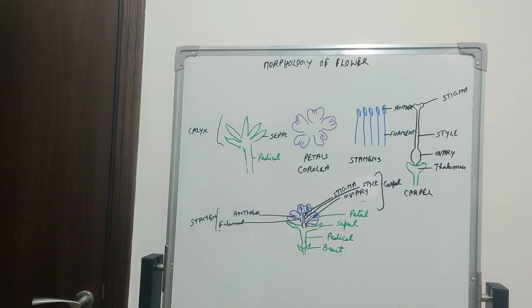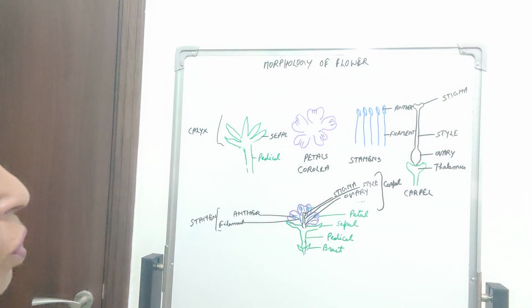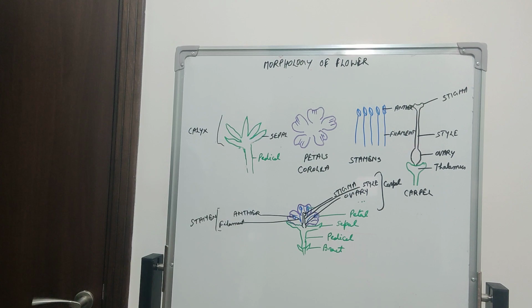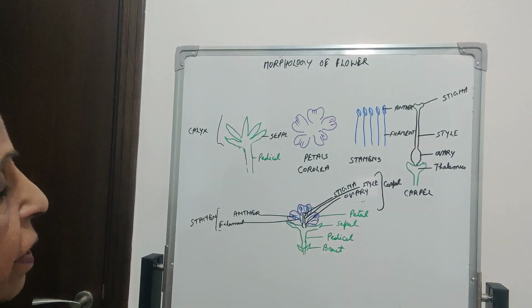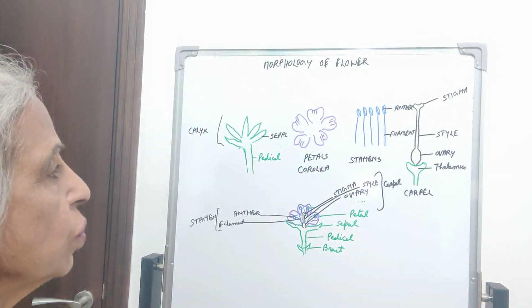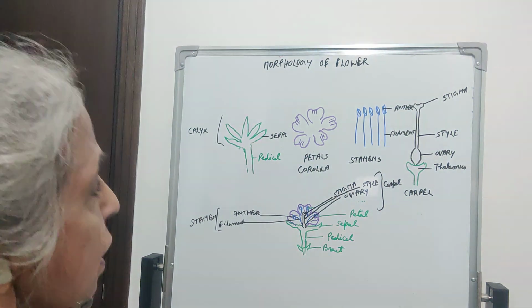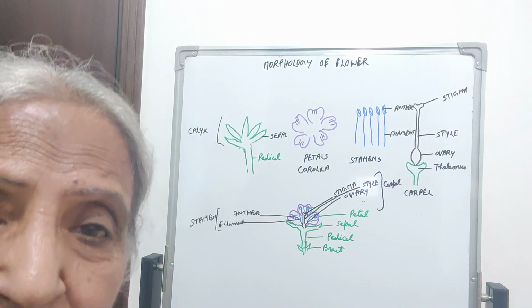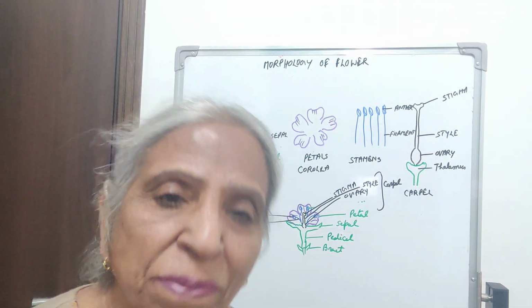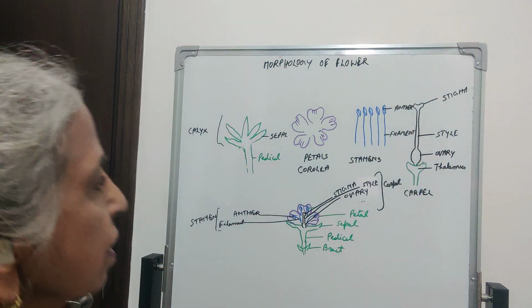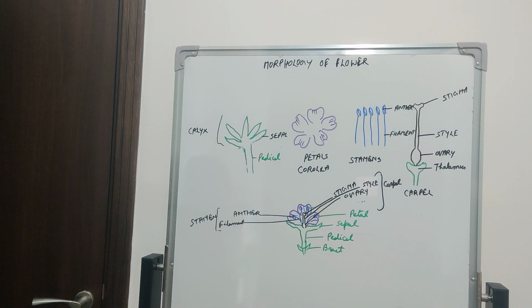Then next is petals. Petals again may be 2, 3, 4, 5, and petals are brightly colored. They together constitute the corolla. Petals may be free, then they are called polypetals. They may be fused with each other, then they are called gamopetals.